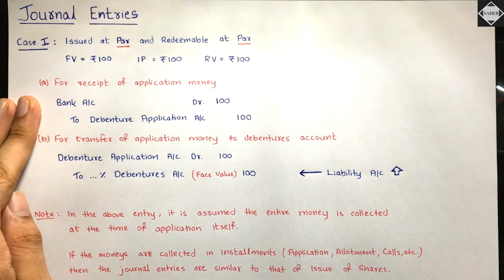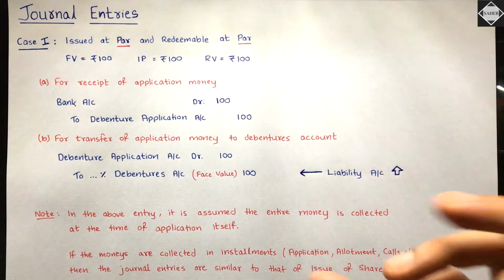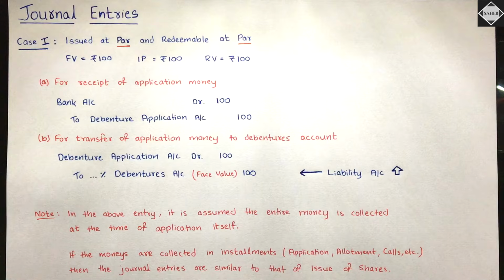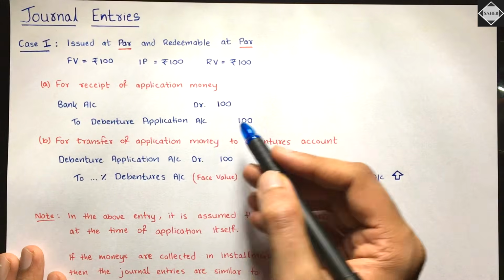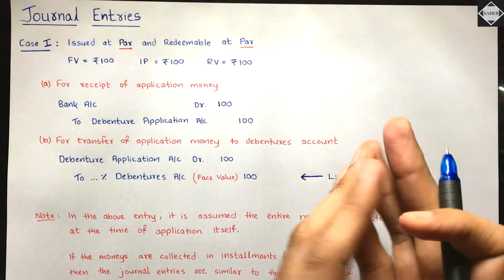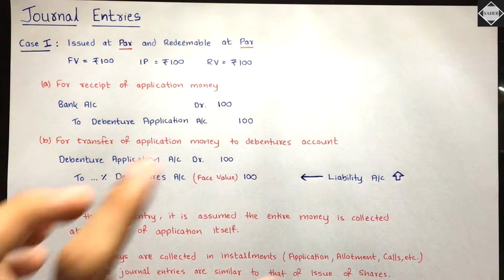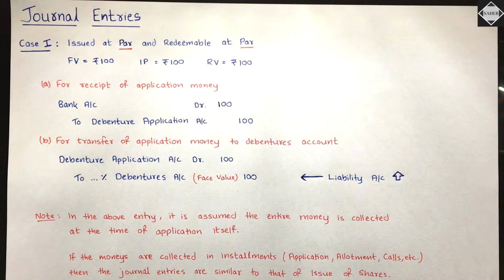Really simple and straightforward. In the above entry, it is assumed the entire 100 rupees is collected at the time of application itself. Now in the whole question, what will happen? You will not have 100 and all. You will have quantity of debentures which you have to multiply: 100 into 10,000 debentures, 100 into 5,000 debentures, like that. The whole amounts will come. Here to explain you the format, the concept, the logic, I'm just using small direct values, the prices only. Just to make you understand.